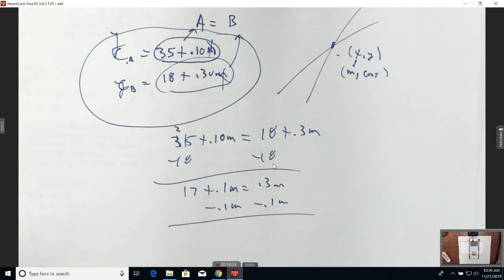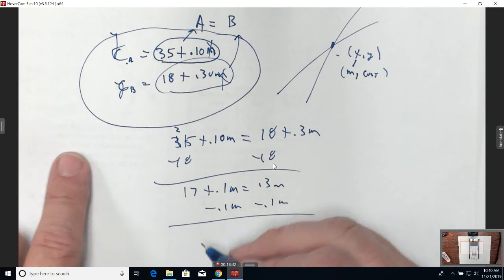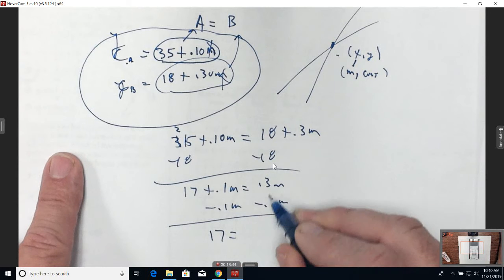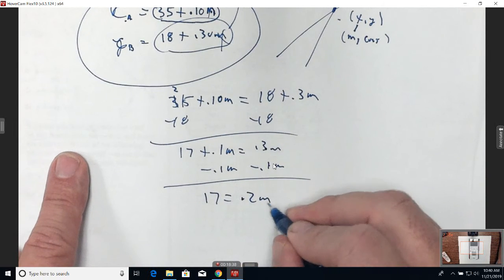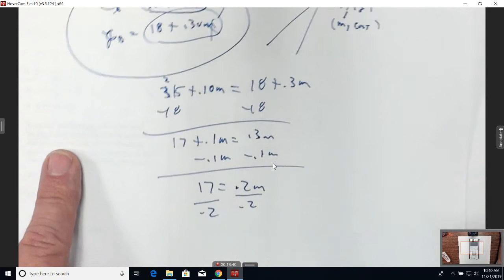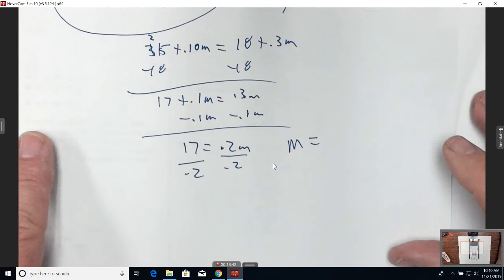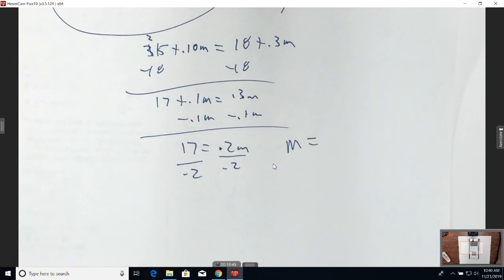Let me just make sure my math is right. 35 minus 18, okay, and then subtract, so I get 17 is equal to 0.3 minus 0.1, which is 0.2m. Now divide by 0.2. So how many minutes would you talk for the cost to be the same?